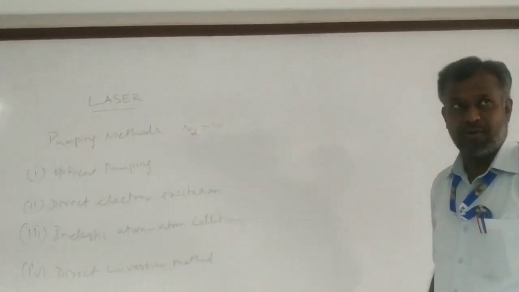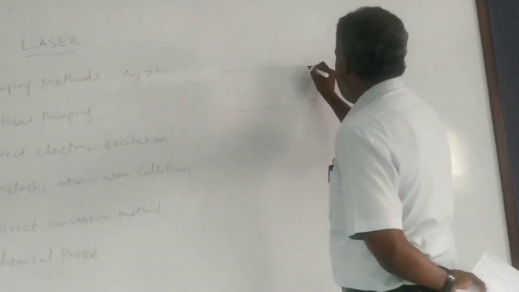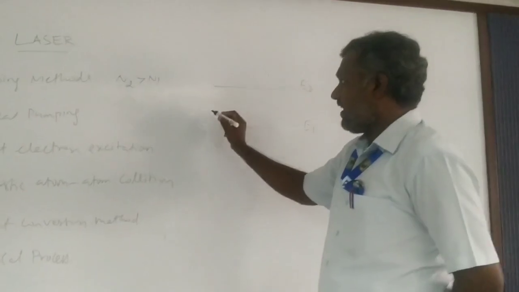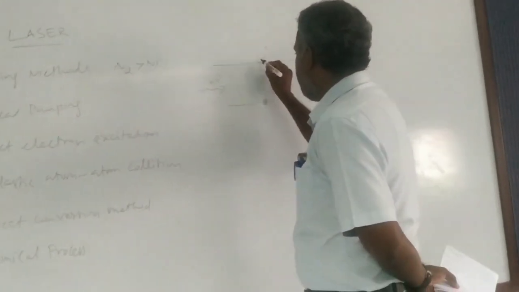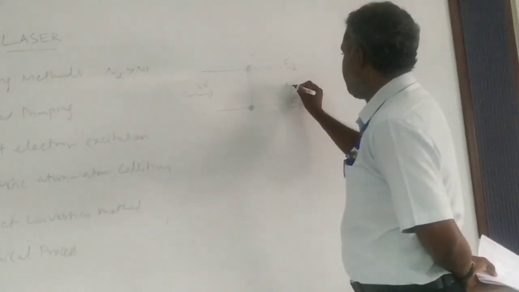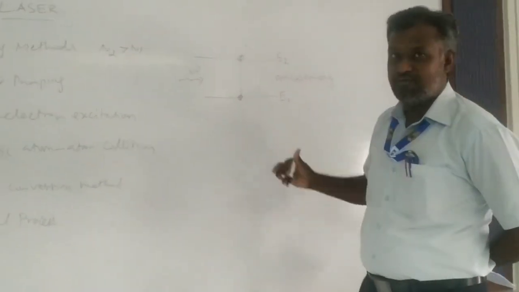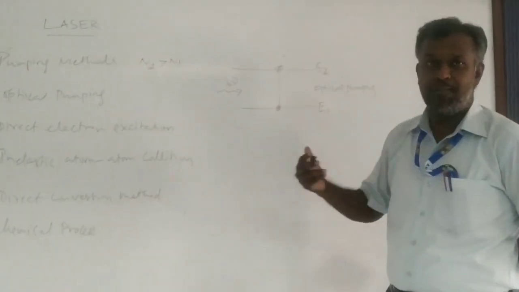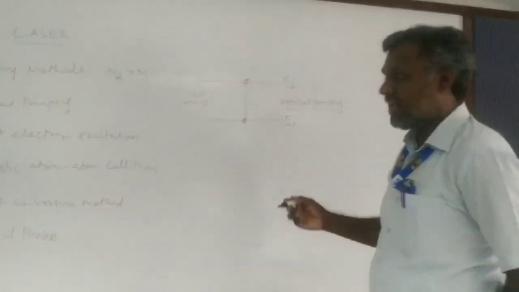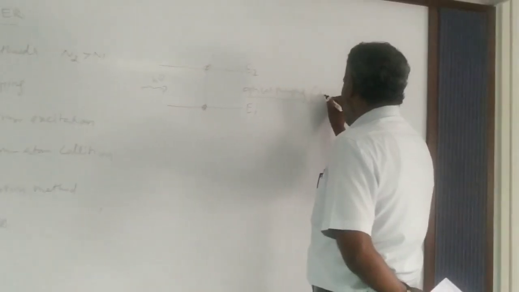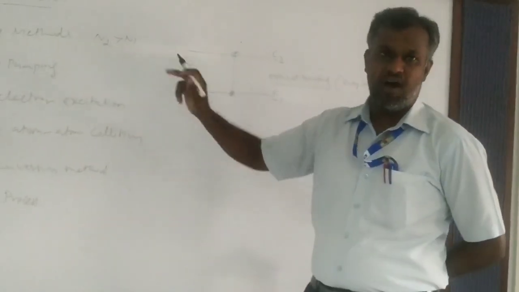First of all, what is optical pumping? Again we are going to the energy level diagram. This is E1 and this is E2, right? When you are applying light energy interacting with the atom, that means optical pumping. When you use light energy to excite an atom from the lower energy level to the higher energy level, it is called optical pumping. An example for optical pumping is the ruby laser, the first laser invented by Theodore Maiman, which employs optical pumping.